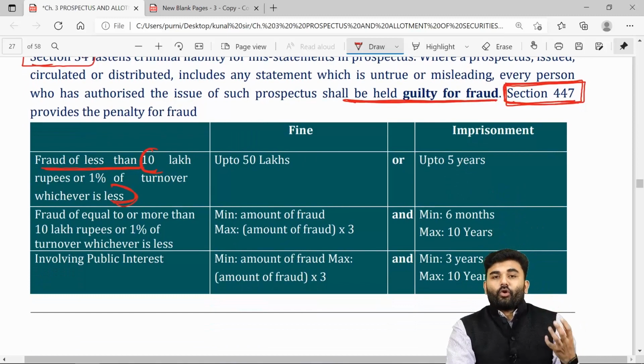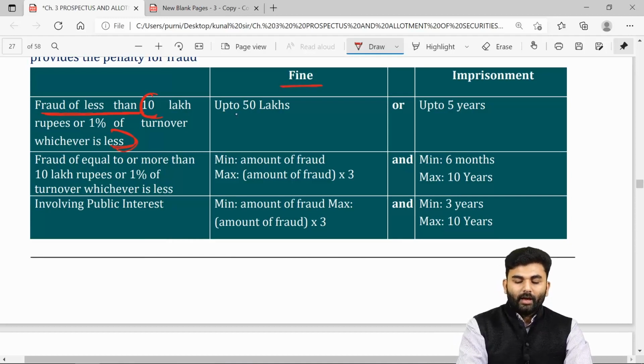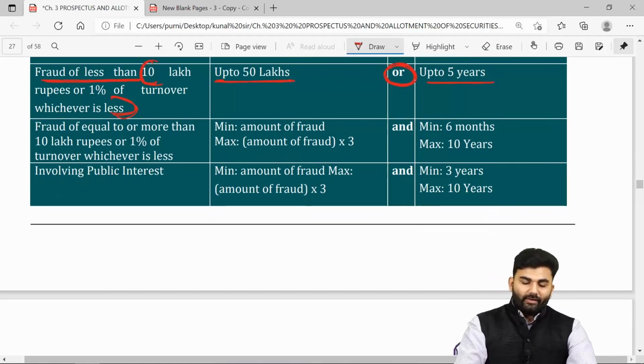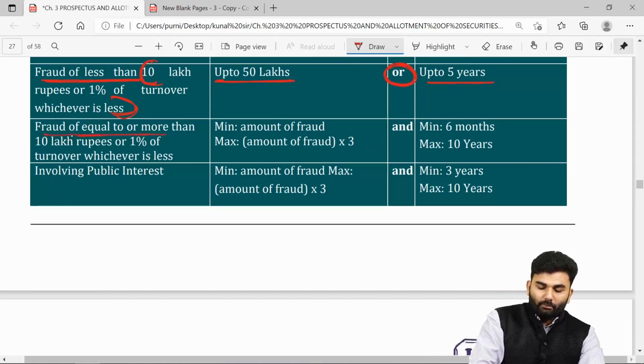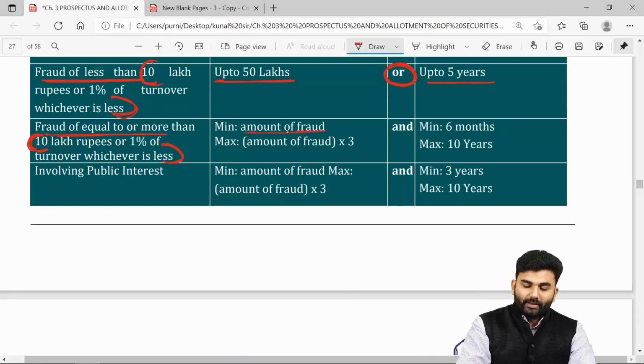If the value of the fraud is lesser than the given amount, then in that case, the directors, promoters and experts could be asked to pay a penalty up to rupees 50 lakhs, or else they could be asked to go for an imprisonment up to 5 years. However, if the value of fraud is equal to or more than the given value, that is 10 lakhs or 1% of the turnover, whichever is less, then in that case, the minimum penalty the director, the promoter and the experts will be asked to pay will be the amount of fraud itself.